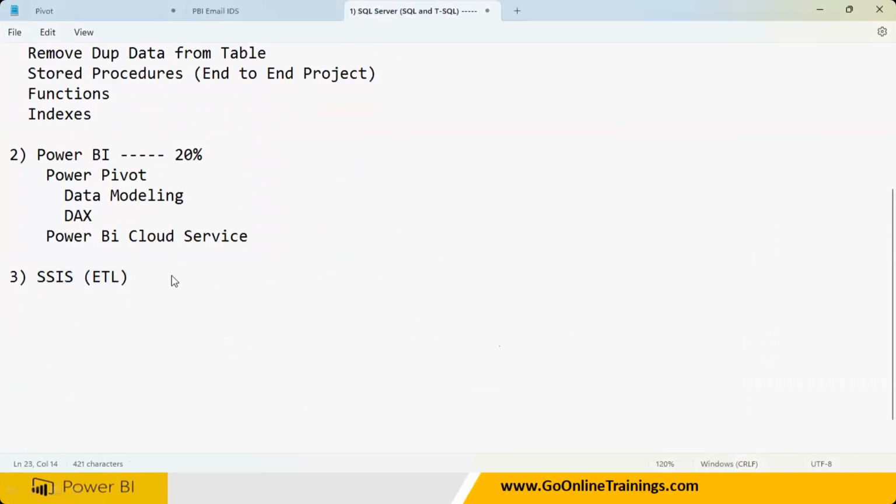If you want to go for ADF also, you can, but ADF is 80% of SSIS only. Remember that. If you don't understand SSIS, even though you learn Azure Data Factory, which is also an ETL tool, you will get confused. So don't jump into ADF. I don't recommend taking ADF. You will have many more projects coming here. So the remaining 20% of the interview questions are going to be asked.